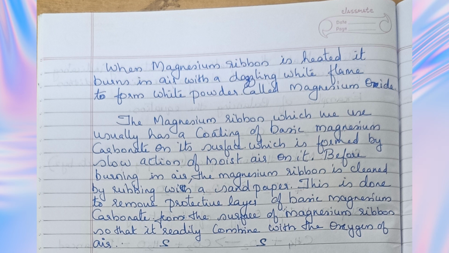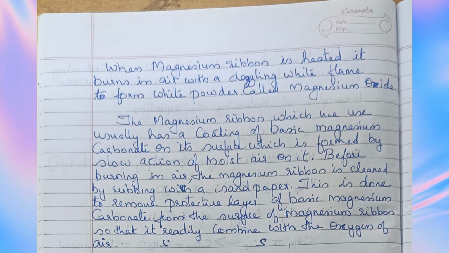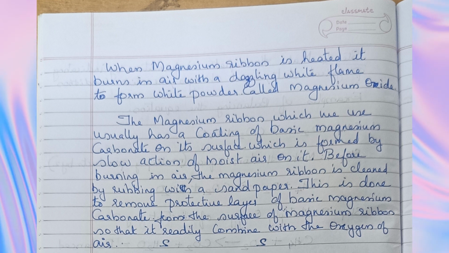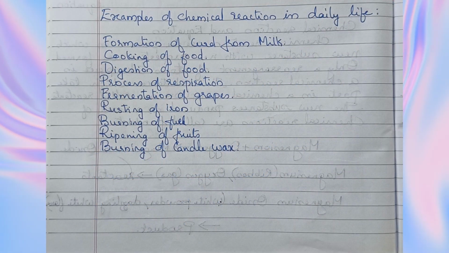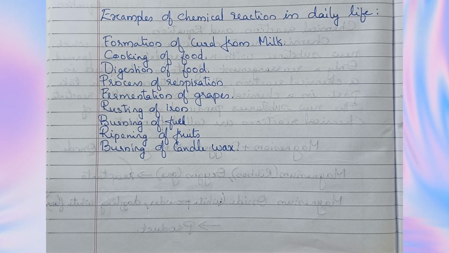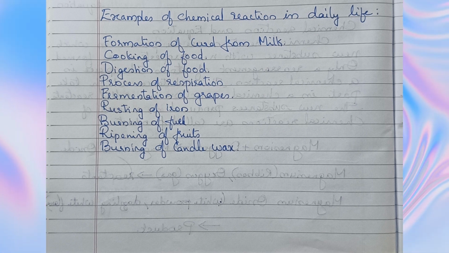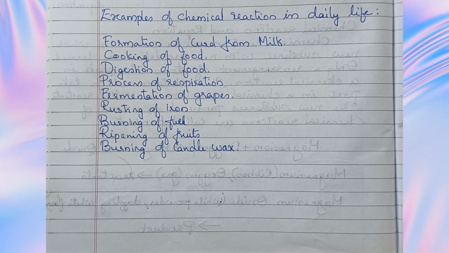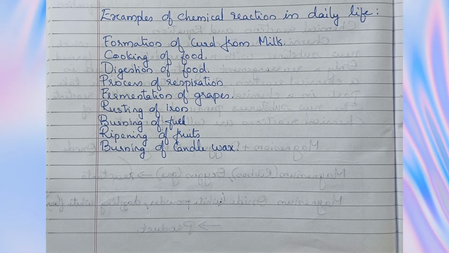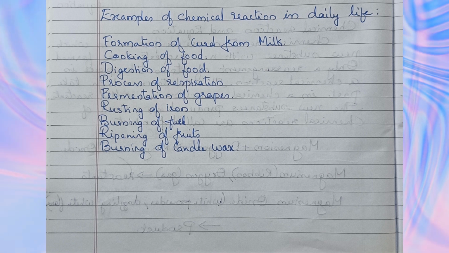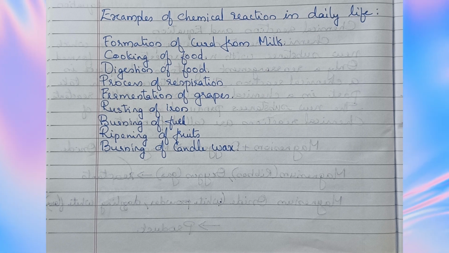Before burning in air, the magnesium ribbon is cleaned by rubbing with sandpaper. This is done to remove the protective layer of basic magnesium carbonate from the surface of the magnesium ribbon so that it readily combines with the oxygen of air. Examples of chemical reactions in daily life: formation of curd from milk, cooking of food, digestion of food, process of respiration, fermentation of grapes, rusting of iron, burning of fuel, ripening of fruits, and burning of candle wax are a few examples of chemical reactions in our daily life.